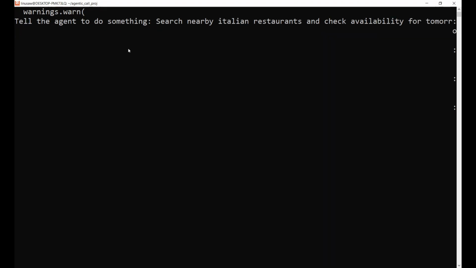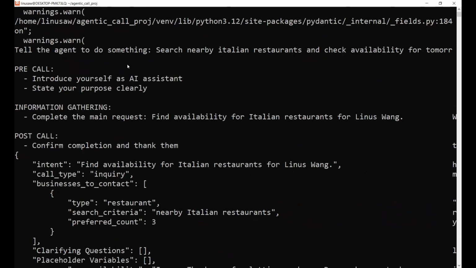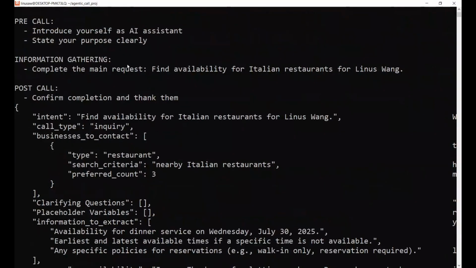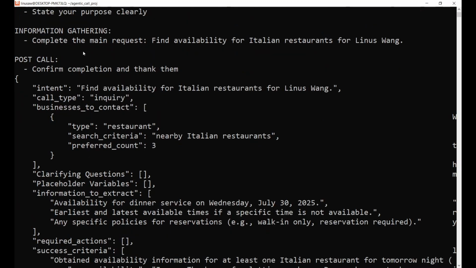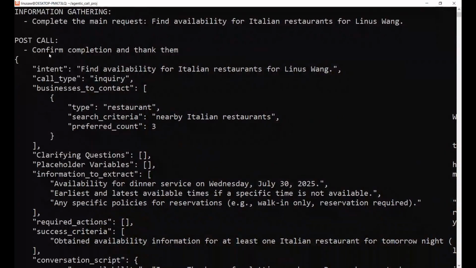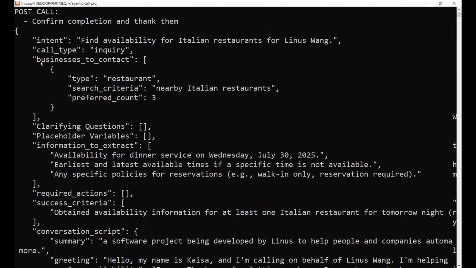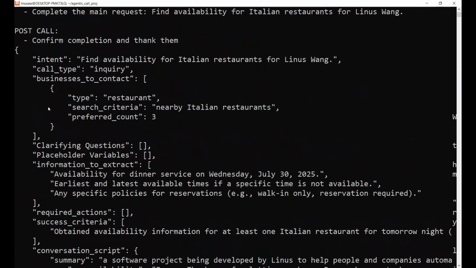And it'll just think for a second here. Essentially, it's a little bit hard to read here. I haven't really designed a UI, but it'll map out objectives it needs to complete. So pre-call, it'll need to introduce itself. It'll compile the information that it needs to get. And then it'll return a JSON object here for the model to use later, which holds things like the